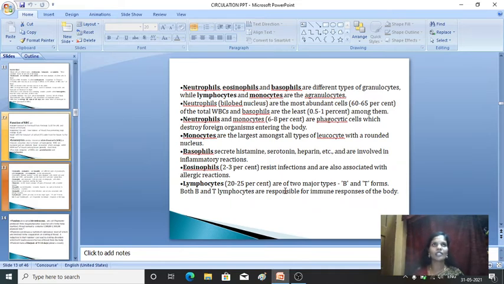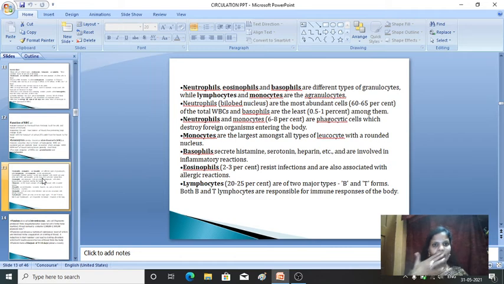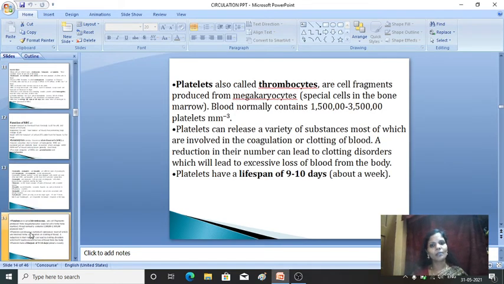B lymphocytes are produced in the bone marrow, and T lymphocytes are produced in the thymus gland. B lymphocytes and T lymphocytes are responsible for the immune response of the body. These are the detailed descriptions of the WBC: neutrophils, monocytes, basophils, eosinophils and lymphocytes. Just keep in mind their functions. So next comes the platelets.